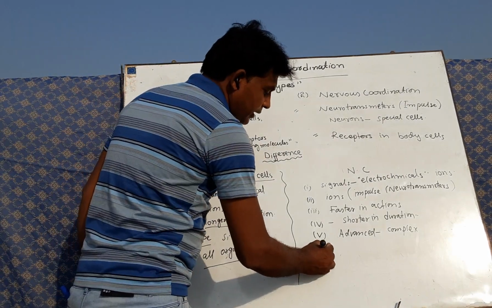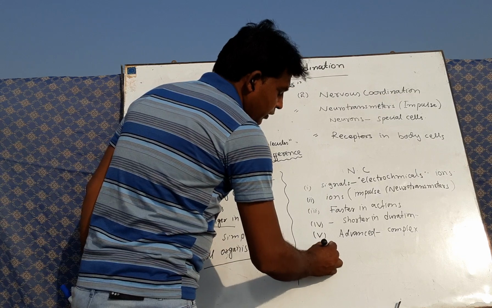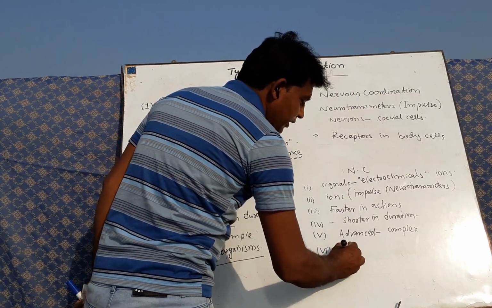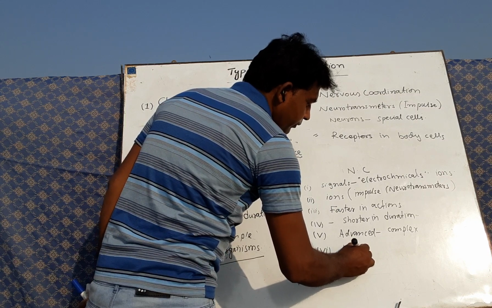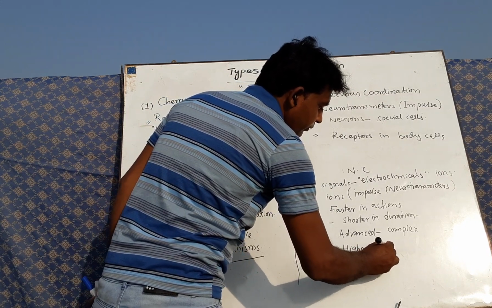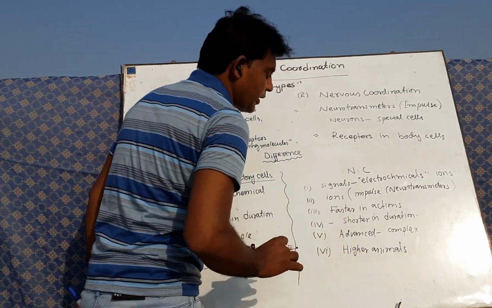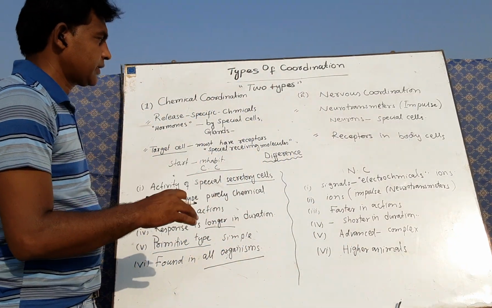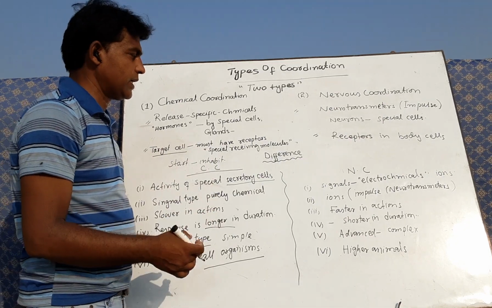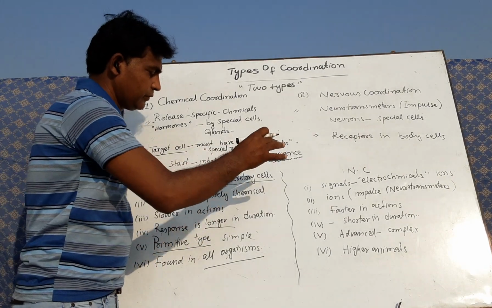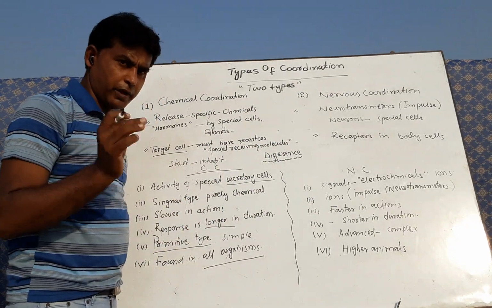While for nervous coordination, we always say that it is found only in higher animals. All higher animals possess some neuron cells. The neuron cells are the only cells which can generate the neurotransmitter or impulse. Because of that, they are much active in their performance.